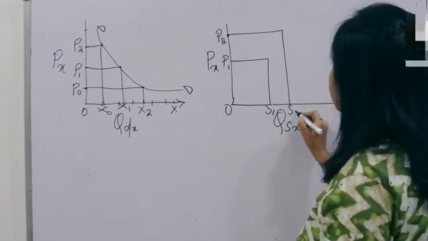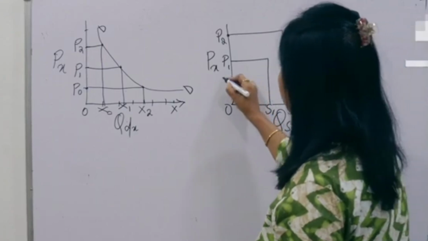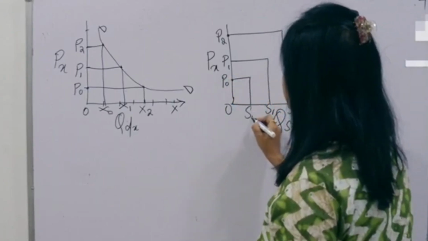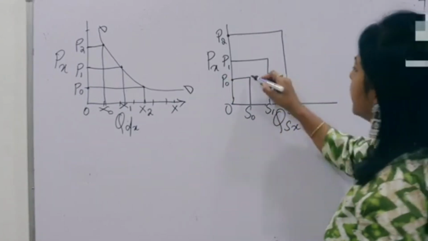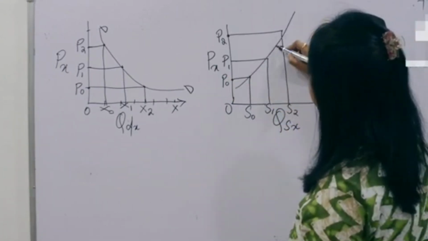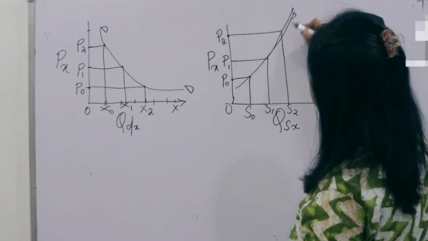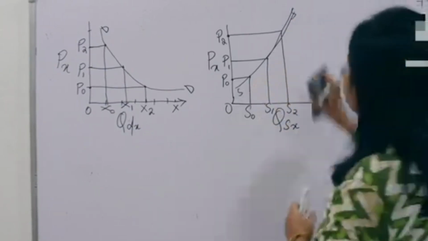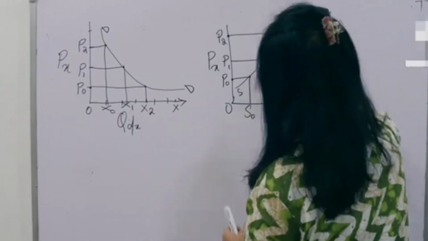So we will go to OS2. But if the price falls to OP0, the supplier will sell less. We will come to OS0. Now when we link these points, we get a curve known as the supply curve. Right, friends? We have seen this in the last lecture.